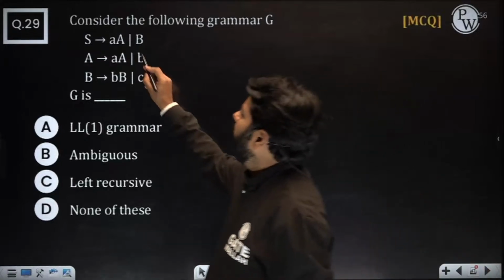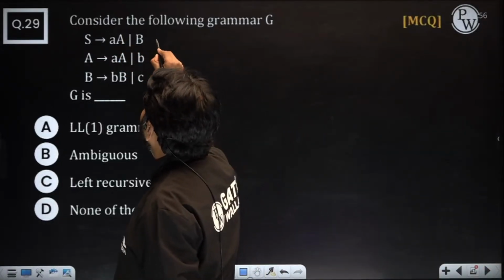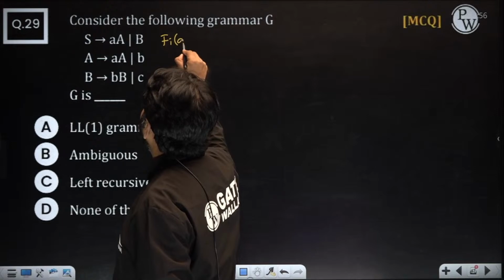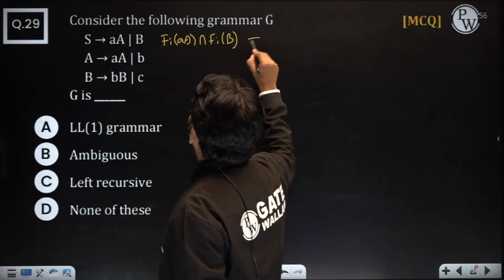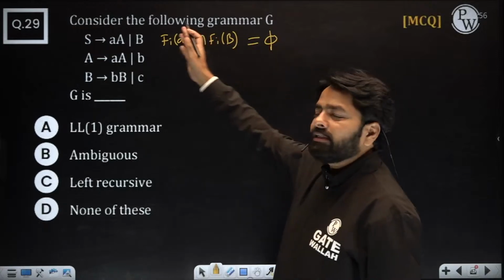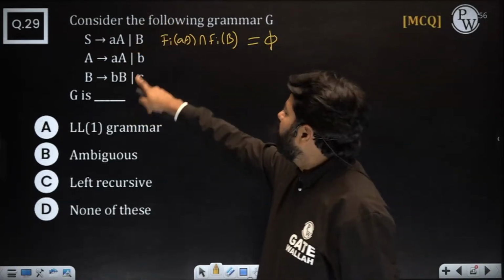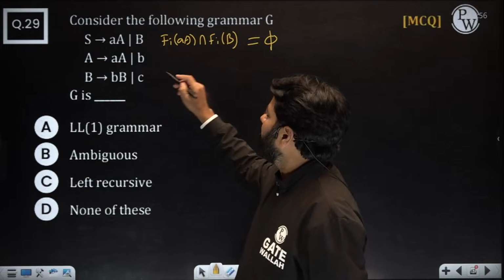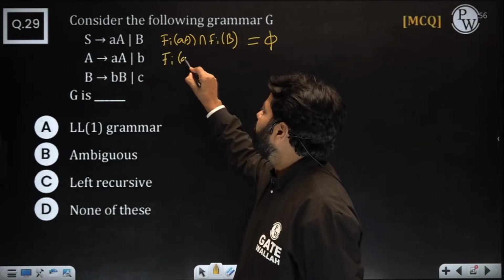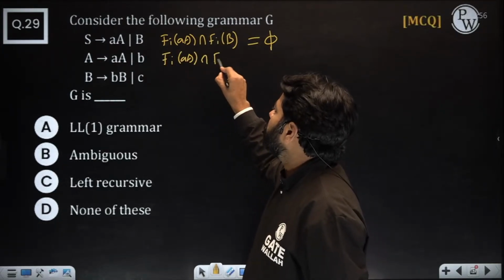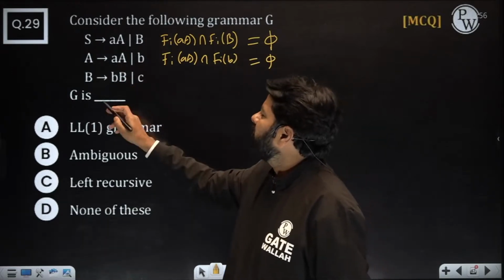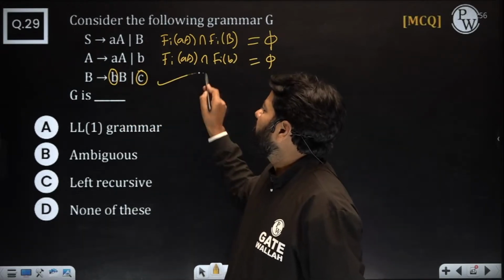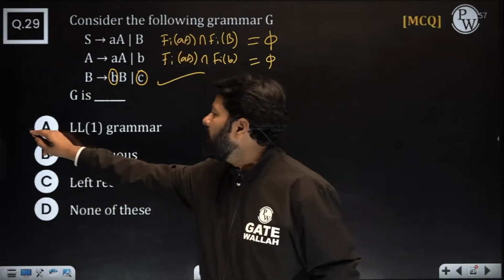So now check. Intersection of first of AA and first of B: is it equal to empty, to phi? Oh, that means they can be LL1. There is no issue. The B never gives small a. You are lucky. Next, first of AA intersection first of B. Both are different. No need to write it all. You know that here B is there, here C is there. All are in LL1, so LL1 is fine.